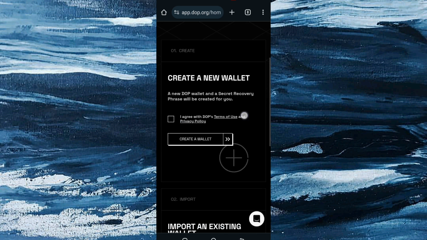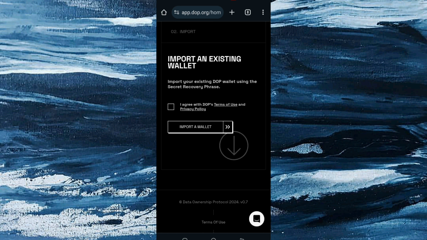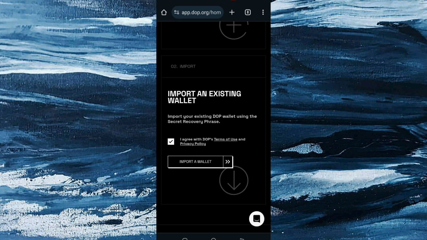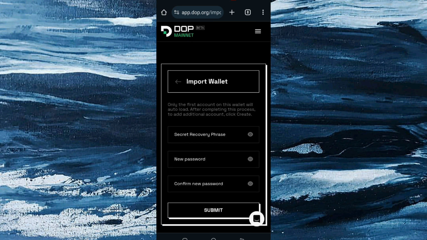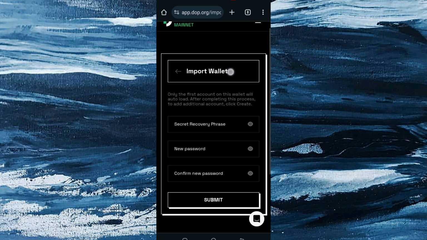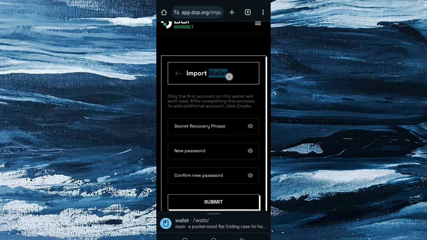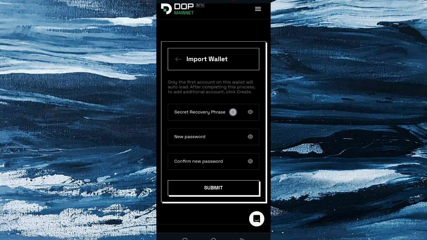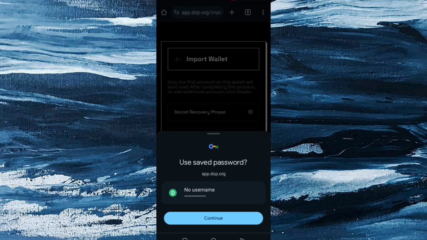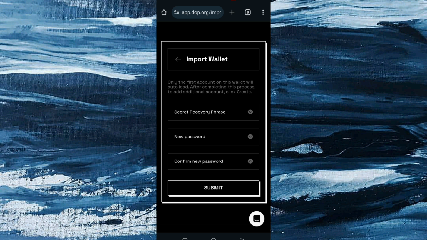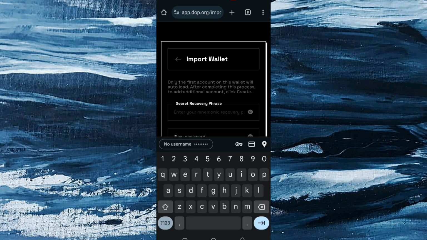So I'm going back. Let me import the one I created during the testnet. So how do I do that? I click on I understand. Then I click on import wallet. So here I'm going to import the wallet by coming to this place. I click on this, I'm going to click on secret recovery phrase. Let me show you how to do that. I'm going to enter my secret phrase.